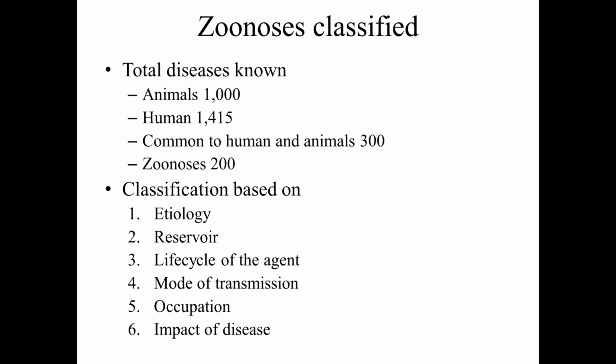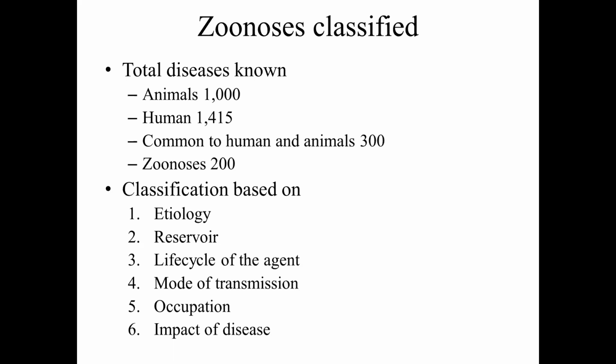And there is no single classification which is universally accepted and used for the categorization of these zoonotic agents. There are many classification schemes. They are based on certain principles. Take for example, we can categorize zoonotic agents based on etiology.